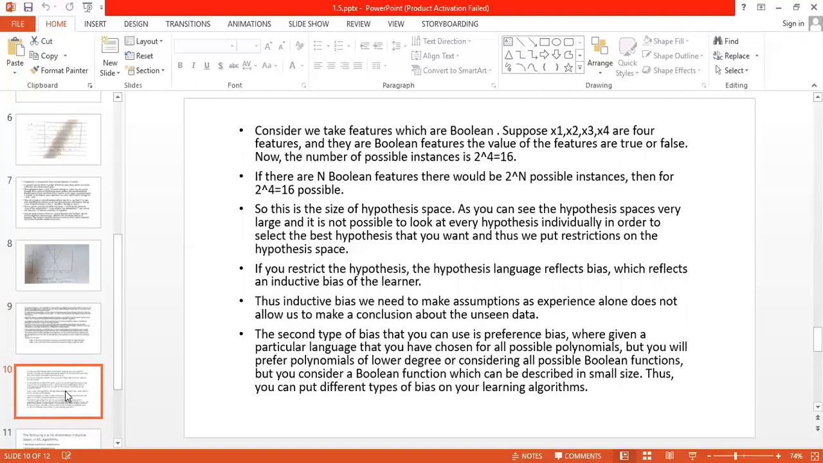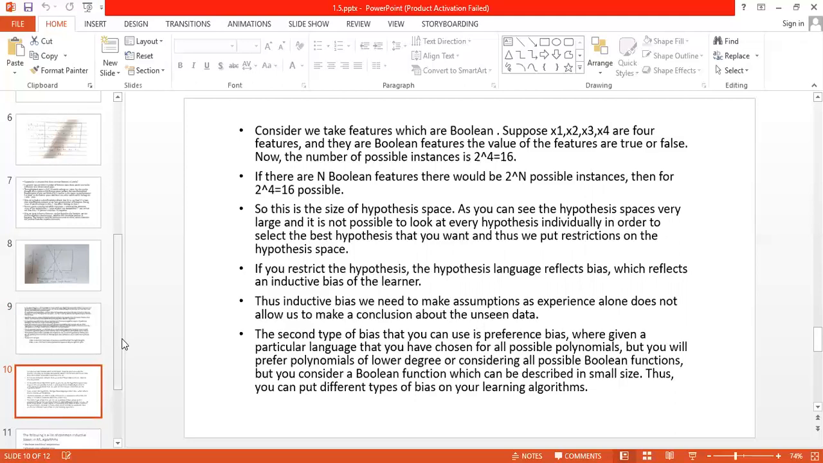The second type of bias that you can use is preference bias, where given a particular language that you have chosen for all possible polynomials, you will prefer polynomials of lower degree, or considering all possible Boolean functions, you consider the Boolean function which can be described in small size. Thus, you can put different types of biases on your learning algorithm. Bias is a condition or restrictions, we can say.